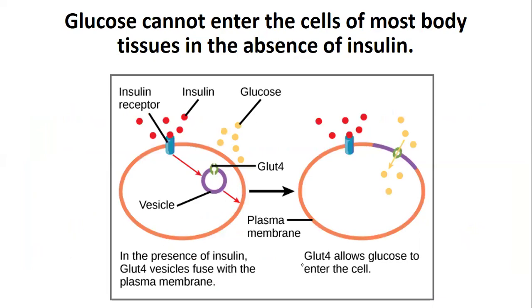Okay, now there is a last point which I want to mention here, and this point is about the effect of insulin on glucose uptake. We all know that most of the cells of the body, which have glucose-dependent transporters, GLUT4, cannot take up glucose in the absence of insulin. So what is the normal pathway? Suppose this is the glucose which is present in blood.